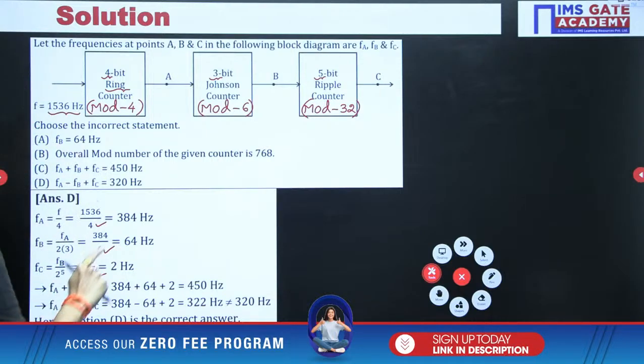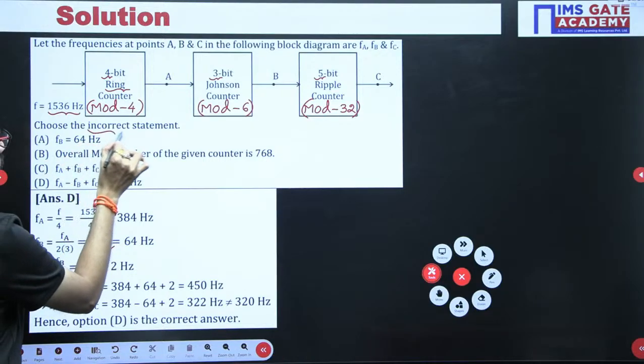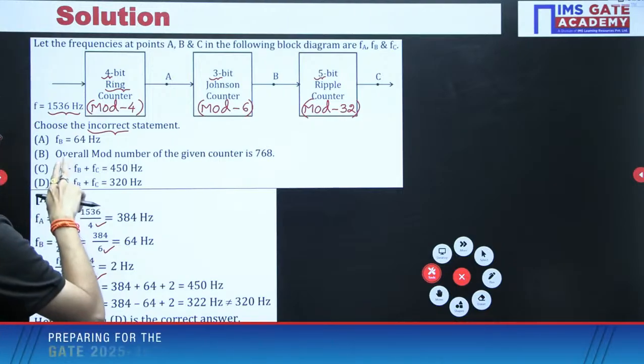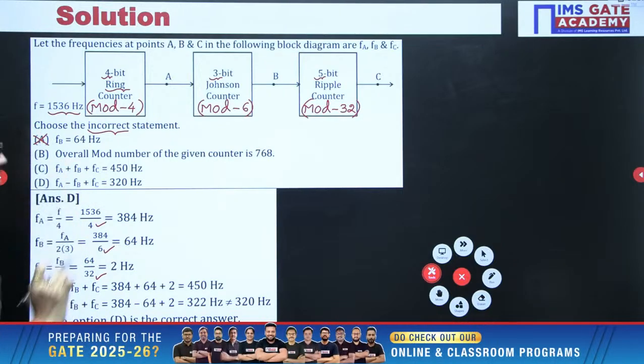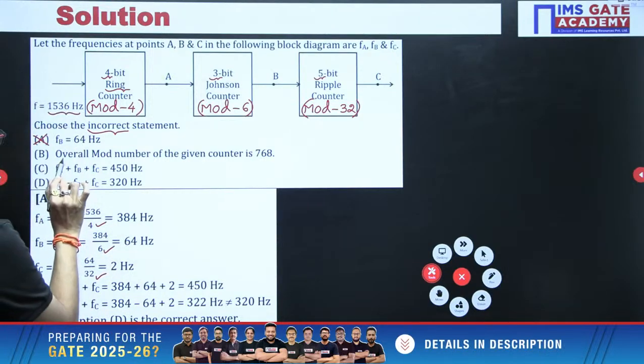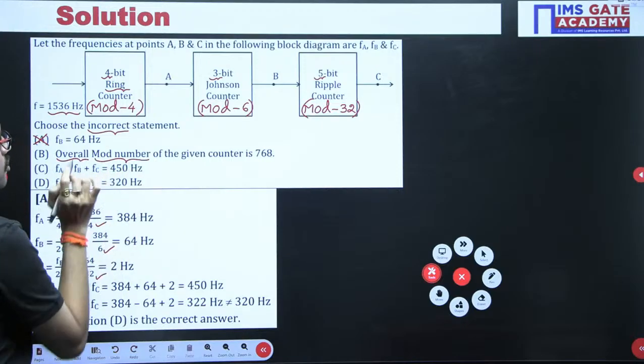FB equal to 64, yes, that is the correct one. FB equal to 64 is correct, but here we have to identify the incorrect statement, right? Okay, next, so that means this is not the correct answer for this question. Okay, next, regarding option B, you can observe they are asking the overall mod number.